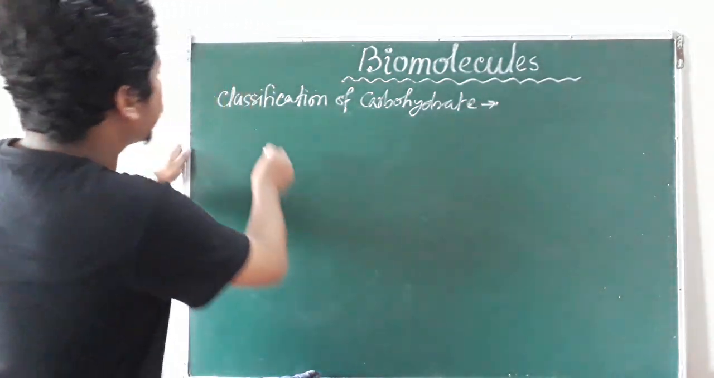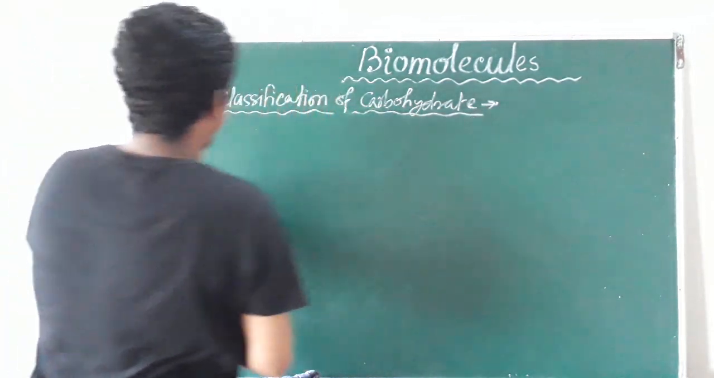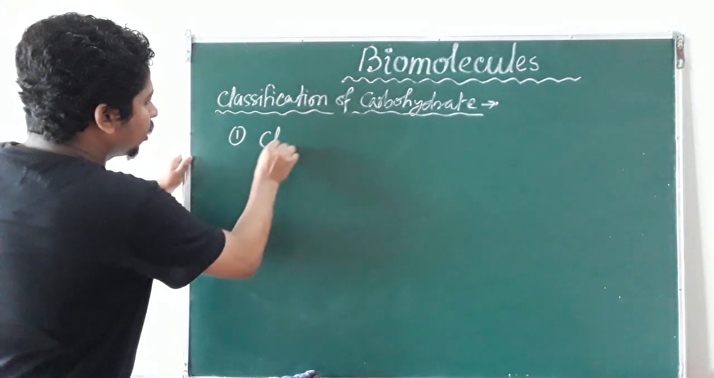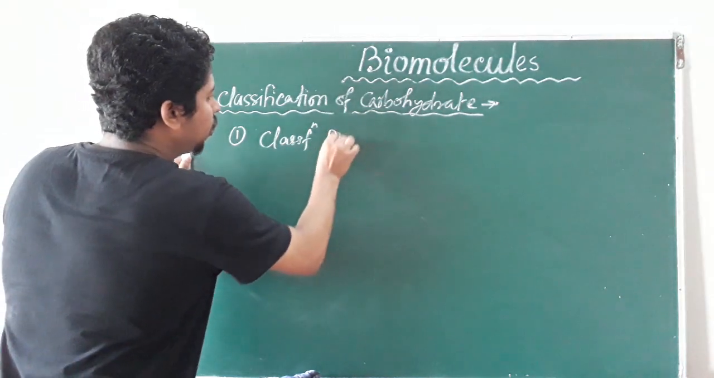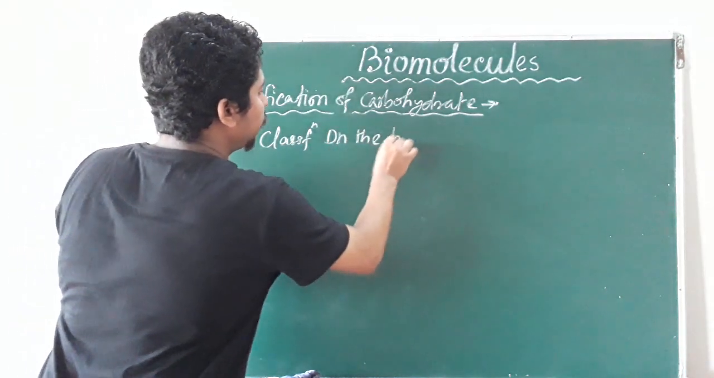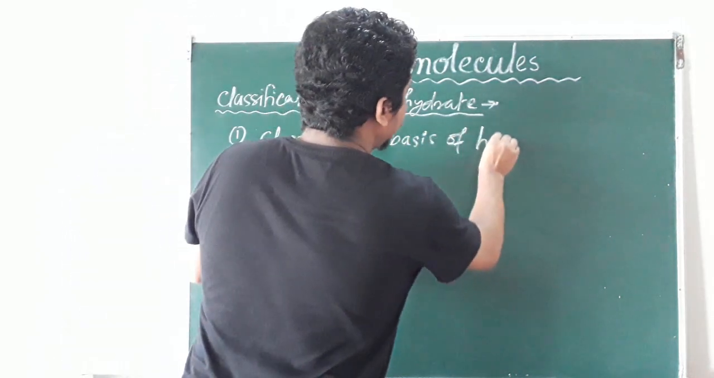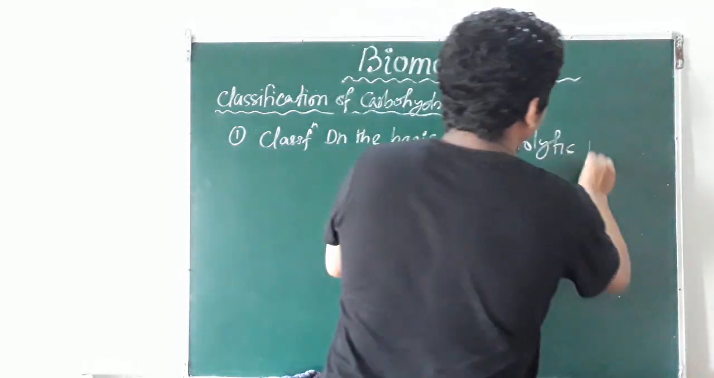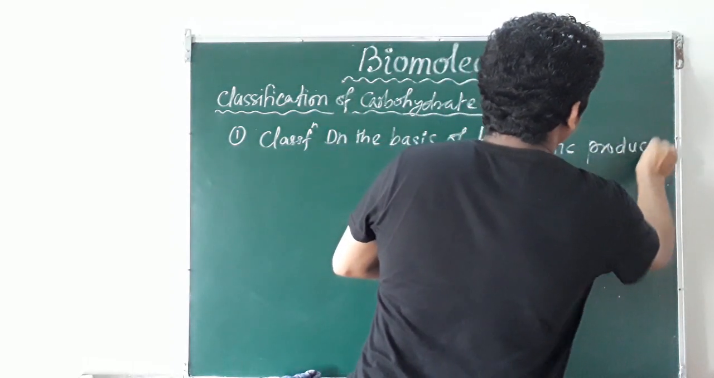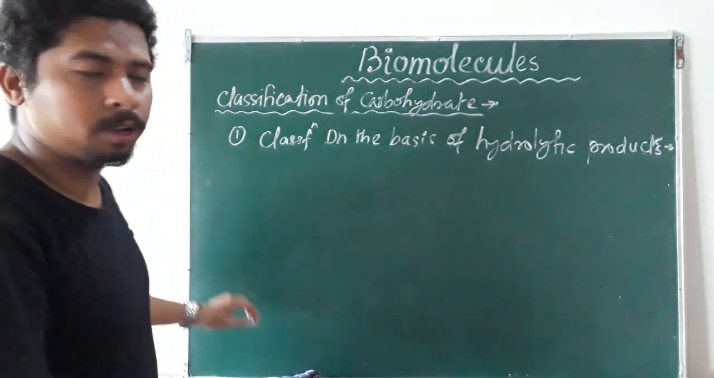So the classification of carbohydrates can be done in a number of ways. Number one, classification on the basis of hydrolytic products.